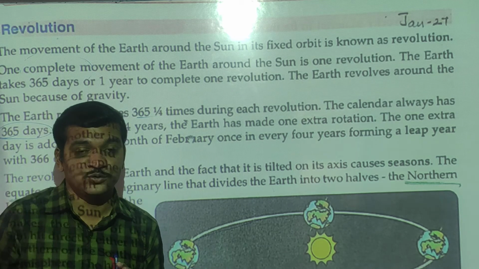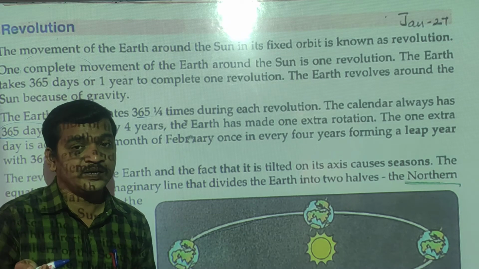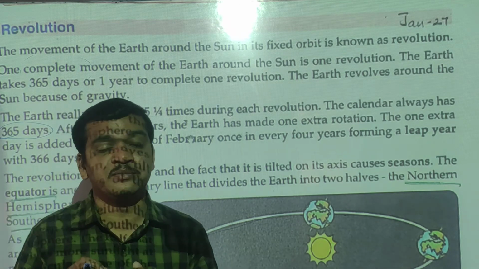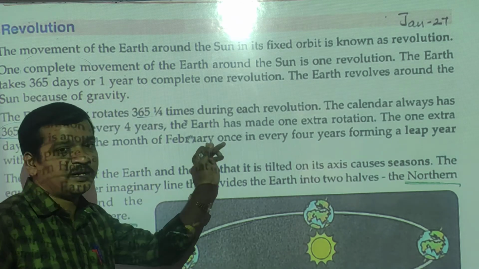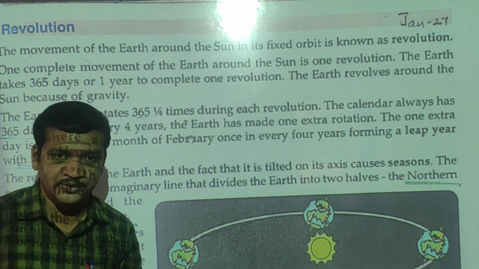After every 4th year, that is called a leap year. Leap year means what? In a leap year, the month of February has 29 days. So that one extra day comes in a leap year, which is altogether 366 days in a leap year.